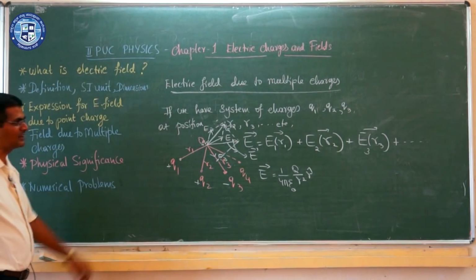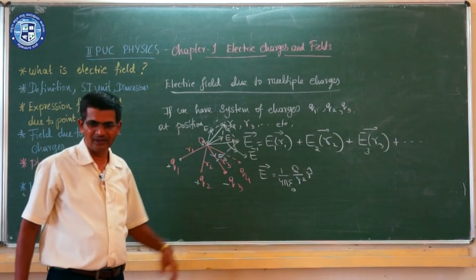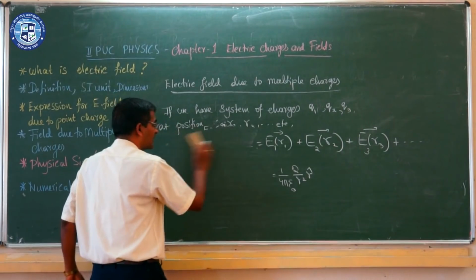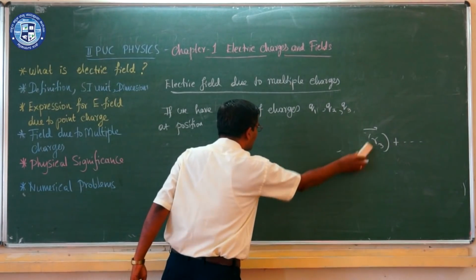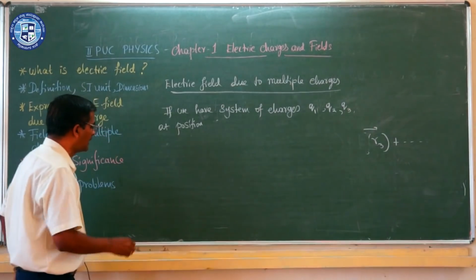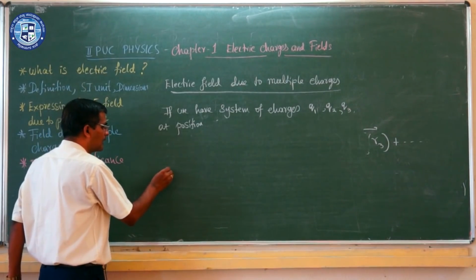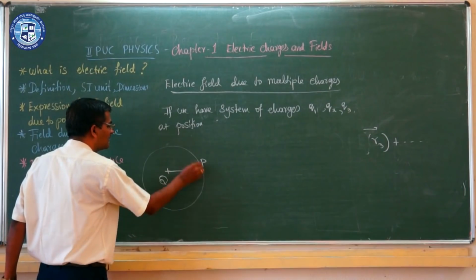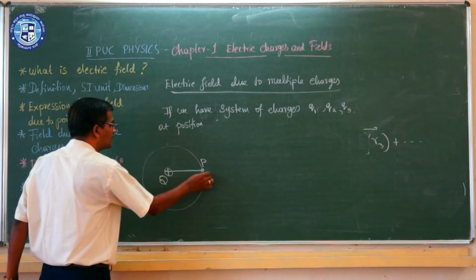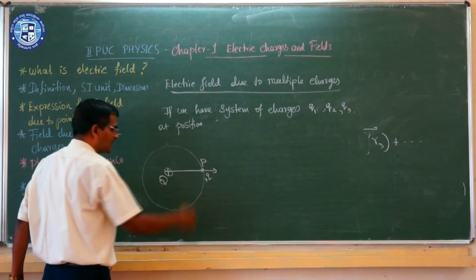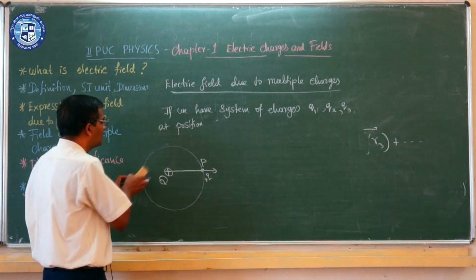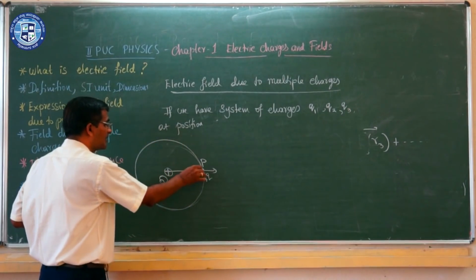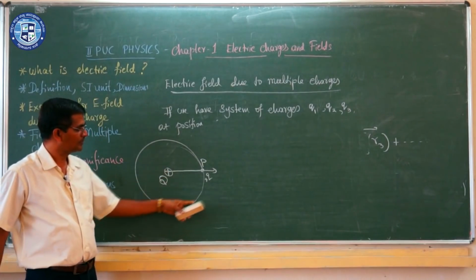Now, what is the physical significance of the electric field? The electric field explains the strength at a particular point, which we can measure. For example, I have a charge Q at a point P. The force experienced by a charge placed at a particular point is given by the electric field, and it is the same at every point at a particular distance, so it forms a sphere.